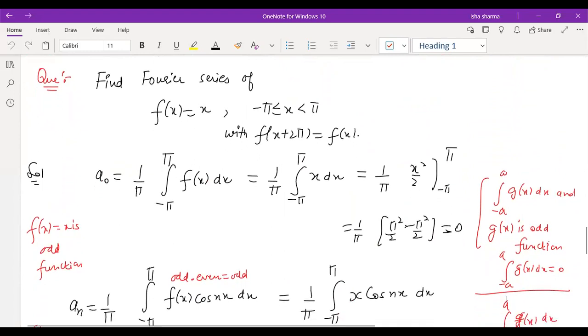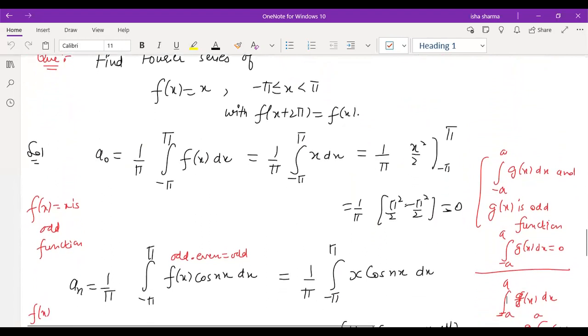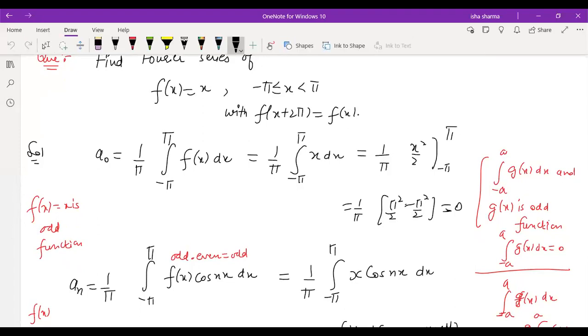So we computed a naught. I solved the complete integration for a naught, and we found that a naught was coming out to be 0. We could also use direct logic here: since f(x) = x happens to be an odd function, and this is the result that if you have the integral from minus a to a of g(x) dx and g(x) is odd, then directly you can write the value of the integral to be 0. So this is what we did.